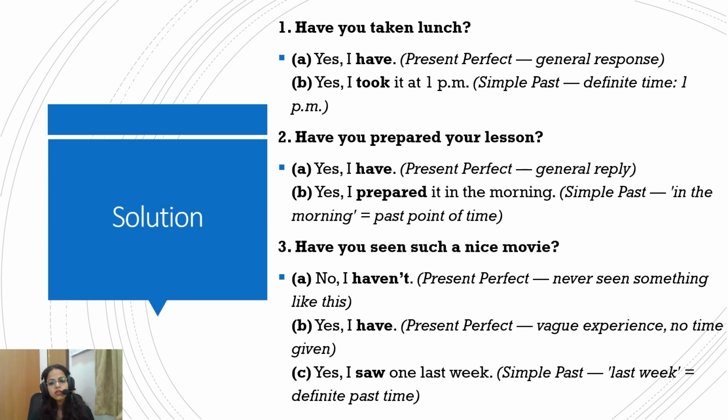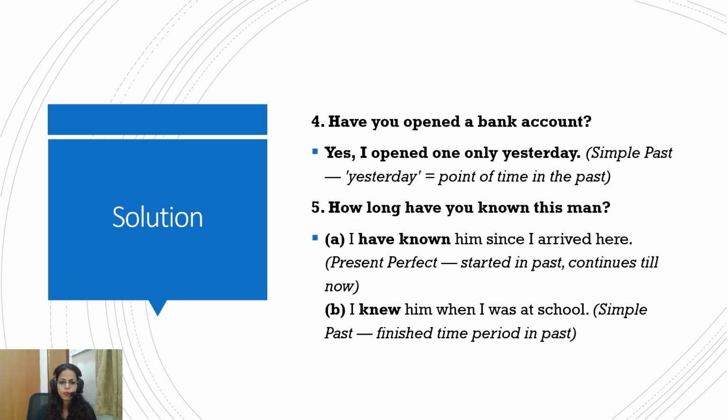Have you seen such a nice movie? No, I haven't. Yes, I have. Again, simple present because no specific timeline for A and B. For the C, there is a specific time, that is last week. So the action started in the past and ended in the past, so it becomes simple past. So I saw one last week. So just the second form of verb.